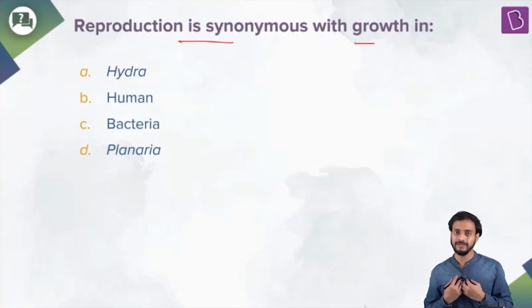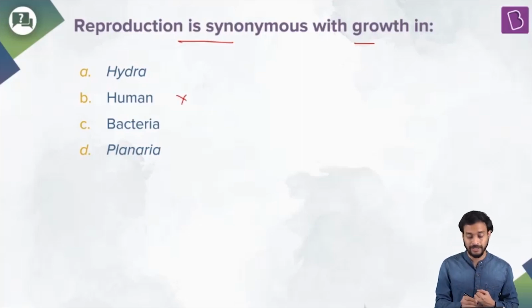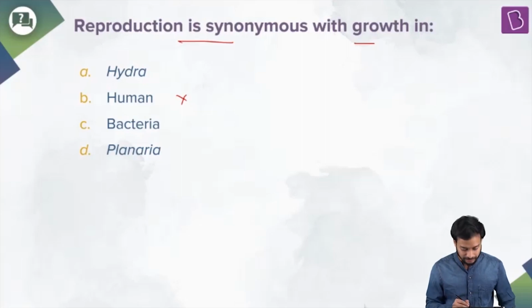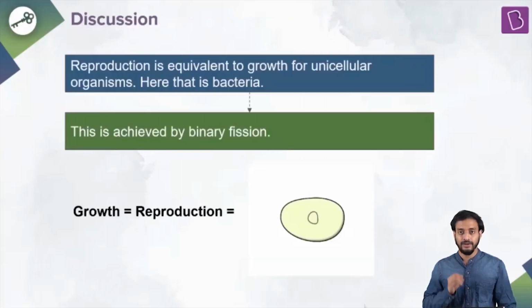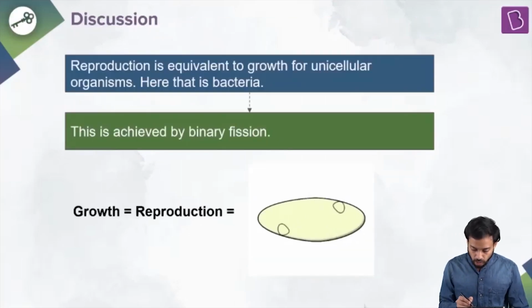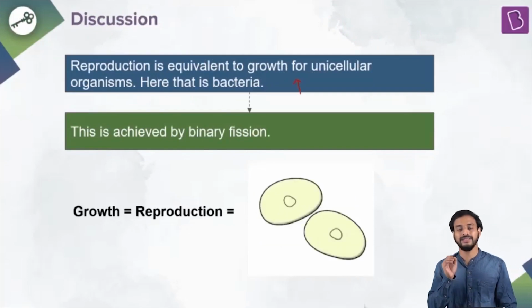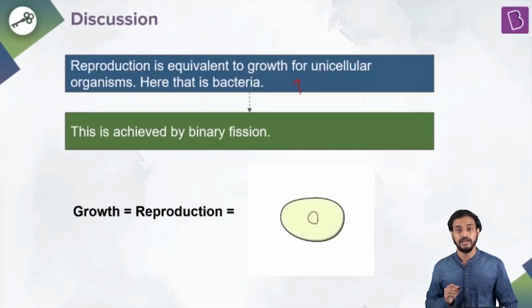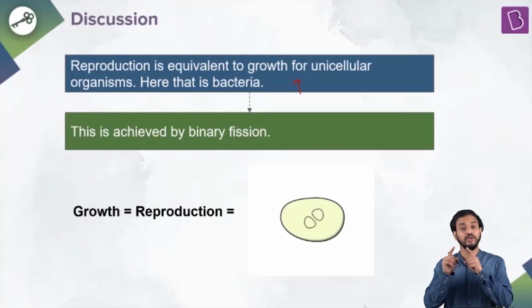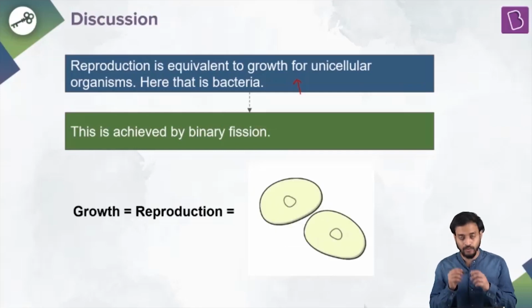Is it true for us? Well, it's not true. Human will not be the right answer. Let's try to explain it. Reproduction is equivalent to growth for unicellular organisms, for example, the bacteria. This is only for unicellular organisms, and how and why is it?